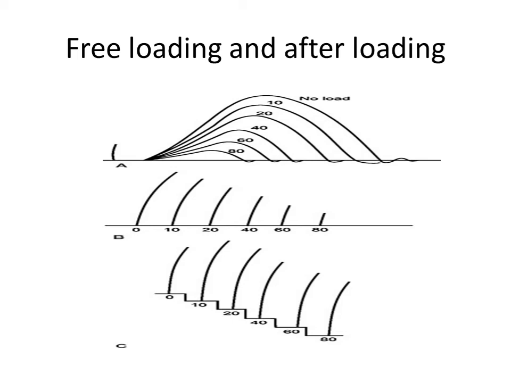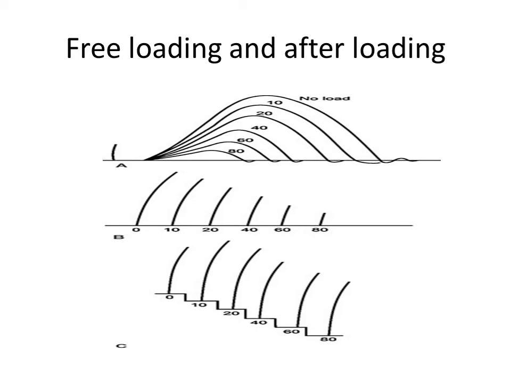In the after-loaded condition, the work done is less than the free-loaded condition as the muscle contracts against the load. In free-loaded condition, the height of contraction increases with increase in weights but within the physiological limit. After a limit, the amplitude of contraction decreases. The load acts on the muscle before it begins to contract. Therefore, it stretches the muscle prior to contraction. The contraction time does not change because duration of active state does not change.